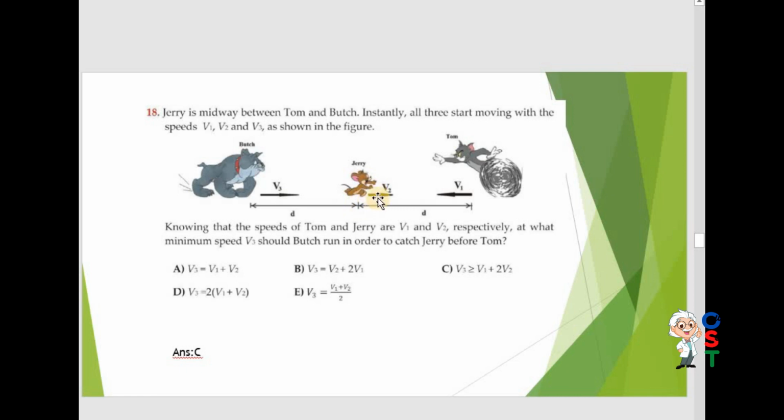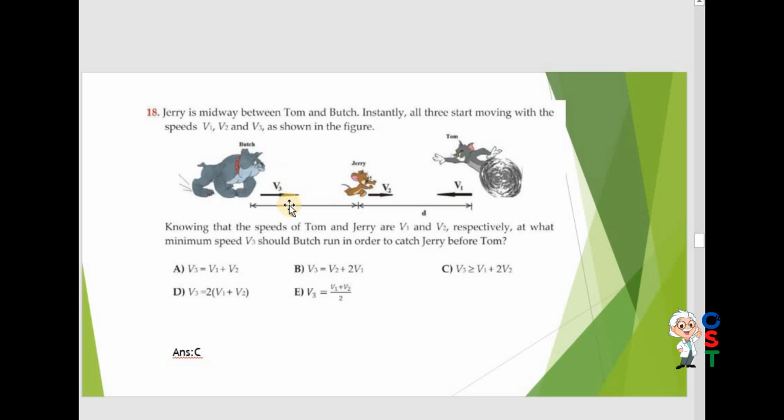Actually Jerry is moving with v2, so when it comes here towards Butch, it must come back because it wants to protect itself from Tom as well.